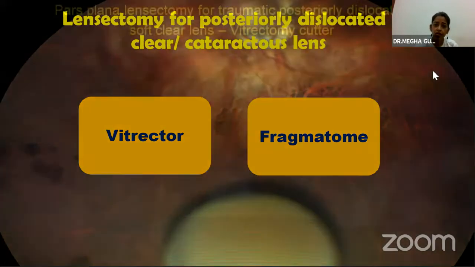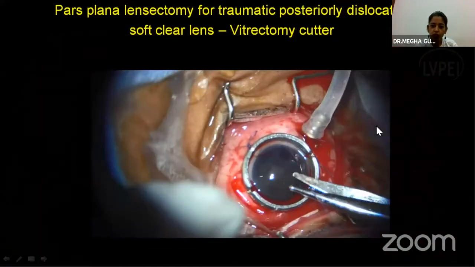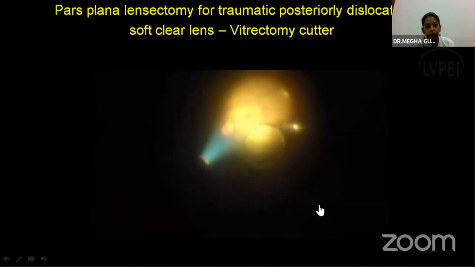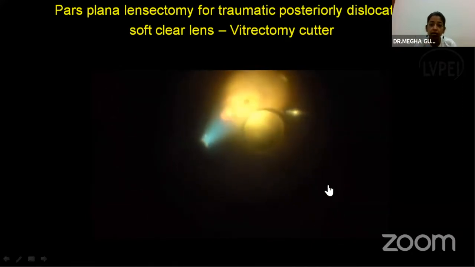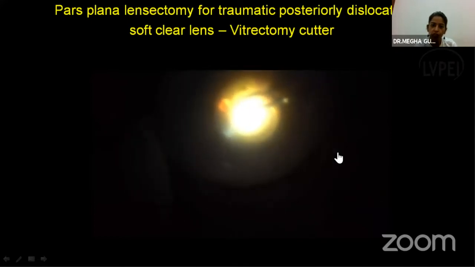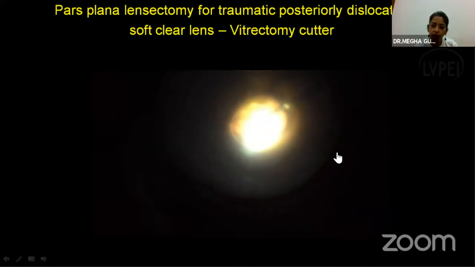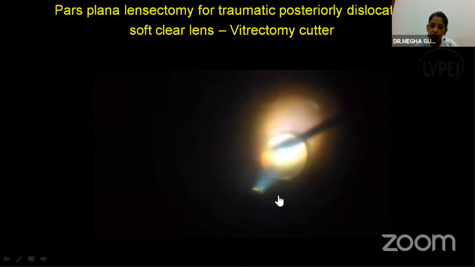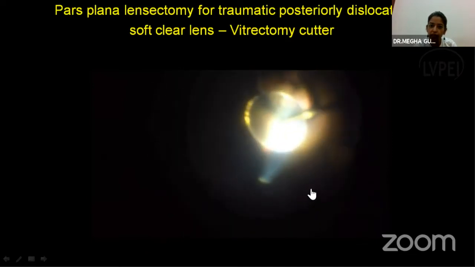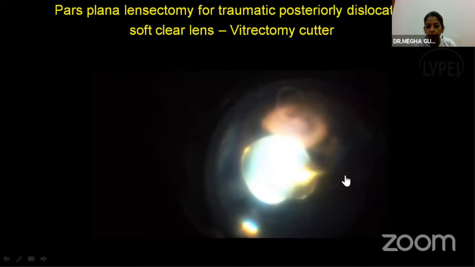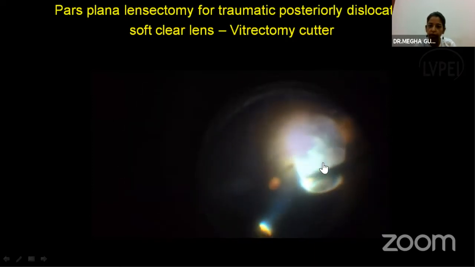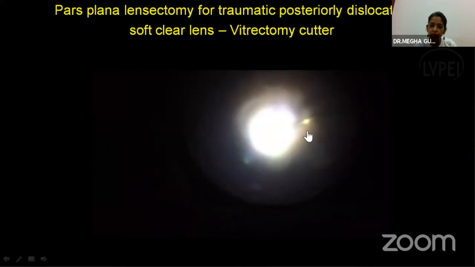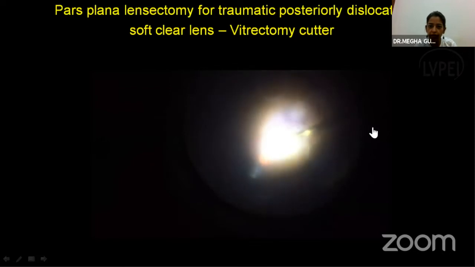Now if it is a clear or a soft lens, like in this case, which is post-trauma in a 6-year-old child with vitreous hemorrhage, we make a sclerotomy 3 mm from the limbus, and do a core vitrectomy and vitreous base shaving. PVD was already induced in this patient. Now the clear lens is noted, a macular hole is noted, and there is a subretinal hemorrhage. With the help of suction, we try to bring the lens into the mid-vitreous cavity and then do the lensectomy. We should not try any maneuver in the posterior vitreous cavity. With the help of suction and cutting, we do the lensectomy in the mid-vitreous cavity with the cutter in cases of soft or clear lens.